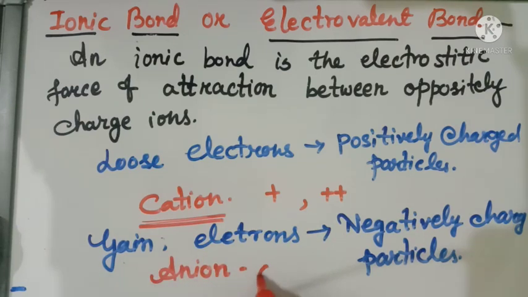We can write as with negative sign. If one element gain one electron, then it form 1 minus charge. If one atom gain 2 electrons, then it gain 2 minus charges.